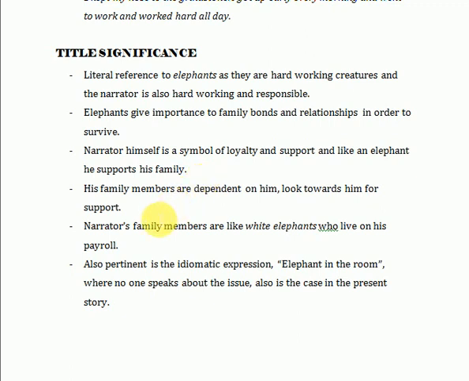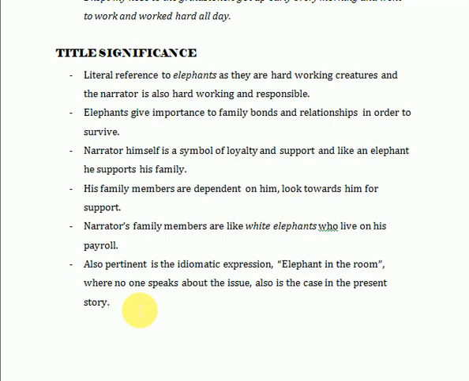Next, we see that his family members are dependent on him and look towards him for support, as he signifies the elephant. Narrator's family members are like white elephants, and they live on his payroll. And there is another idiomatic expression, elephant in the room, which is also very pertinent to the present story.